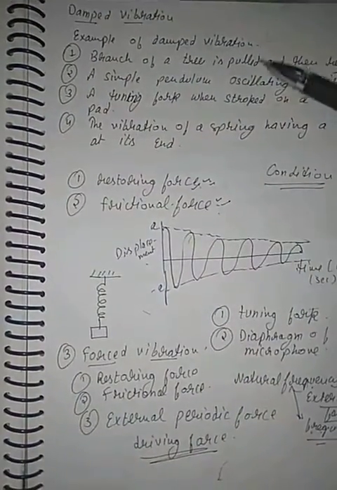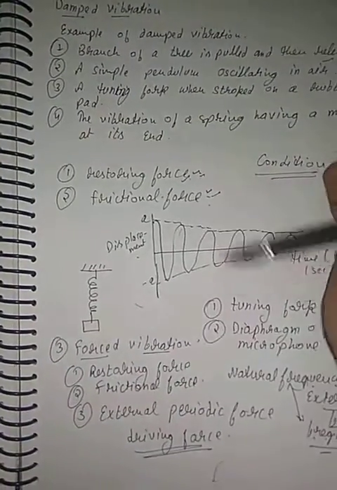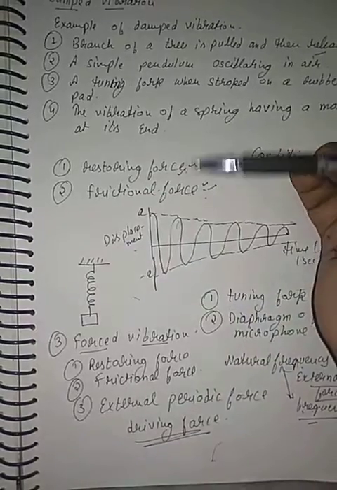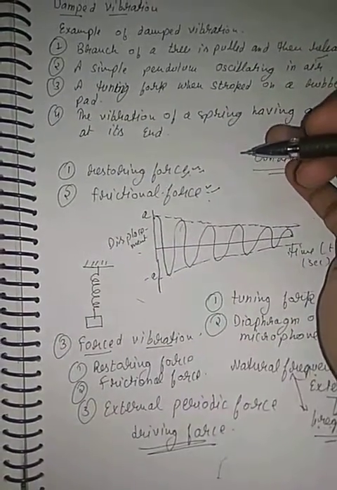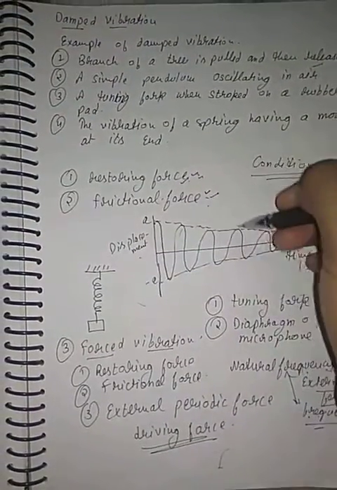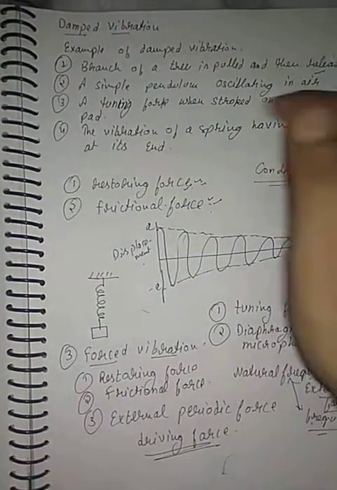Such vibration comes under damped vibrations. Clear? In this case, the energy of the vibrating body also decreases, and the amplitude decreases gradually. Clear? Now there are certain examples which we will discuss.